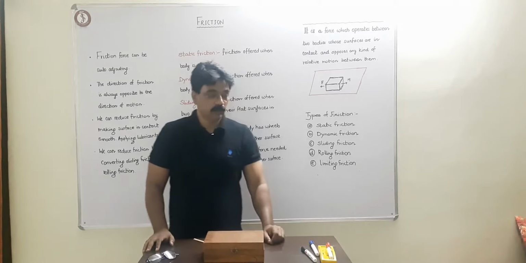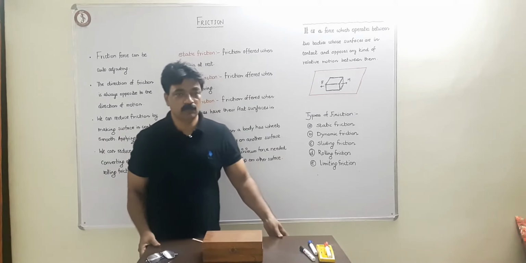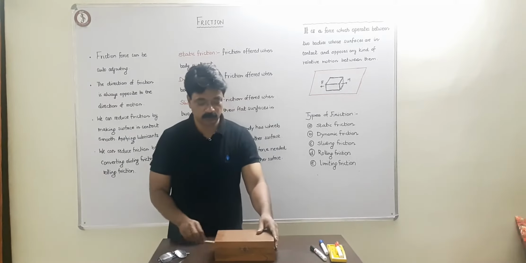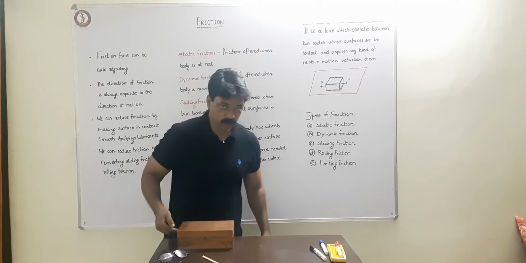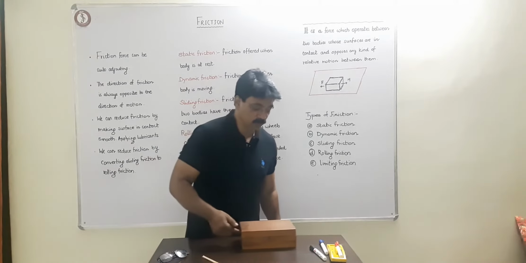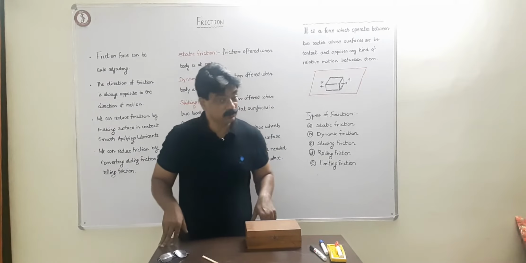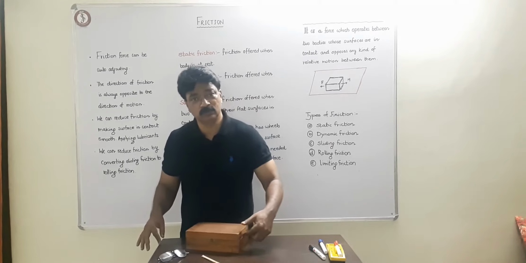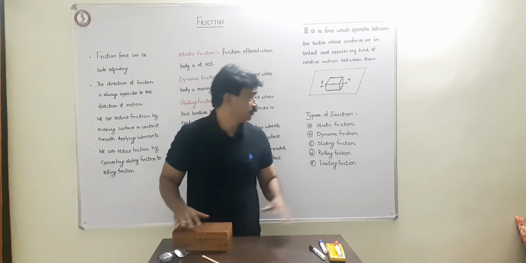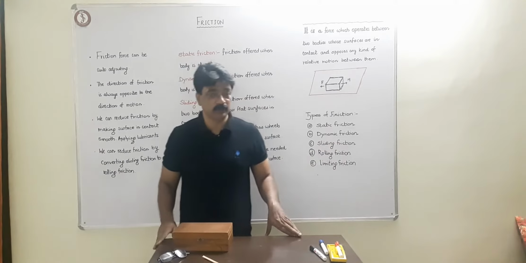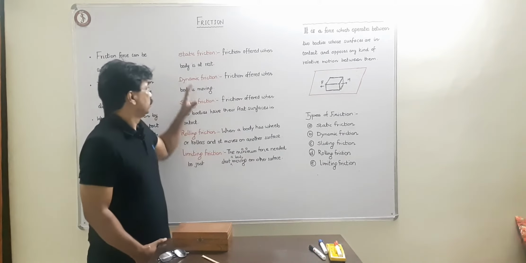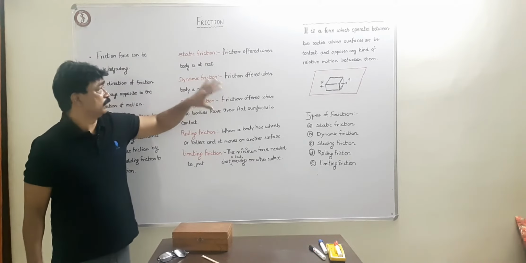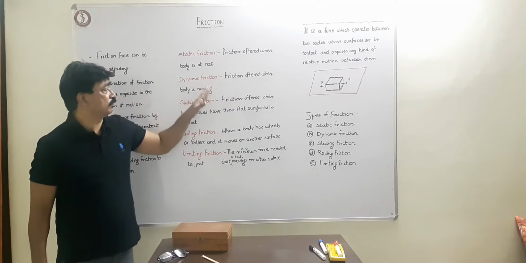Then secondly, we go to dynamic friction. I start pushing this and it is moving now. Or to be more clear, if I am pushing it and it's not moving, then it is static, but if it moves, you can still see that there is some force which you have to overcome to let this thing move. So that is known as dynamic friction. So static friction is friction offered when a body is at rest. Dynamic friction is offered when a body is moving.